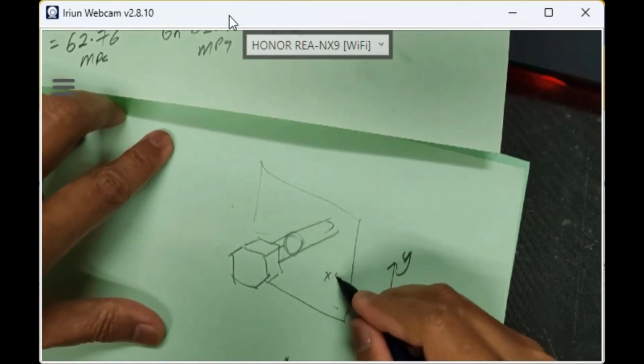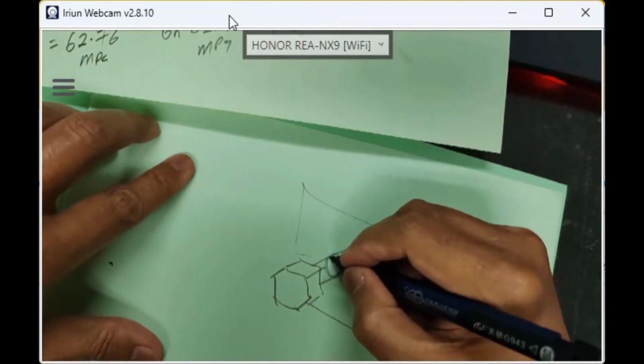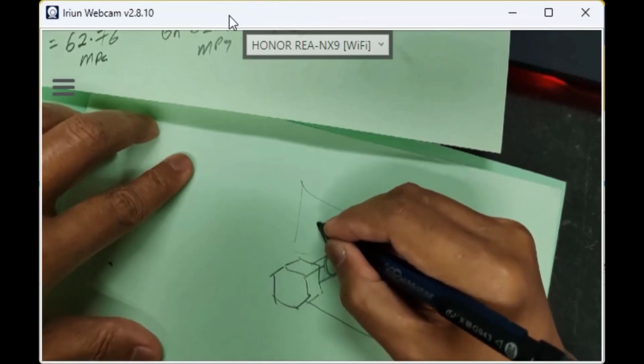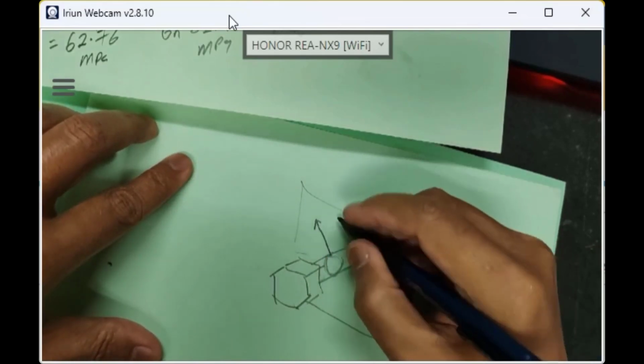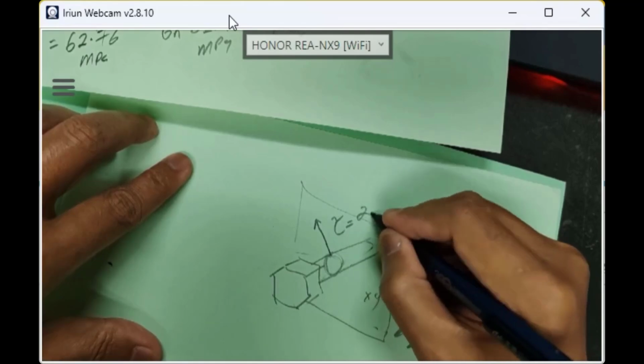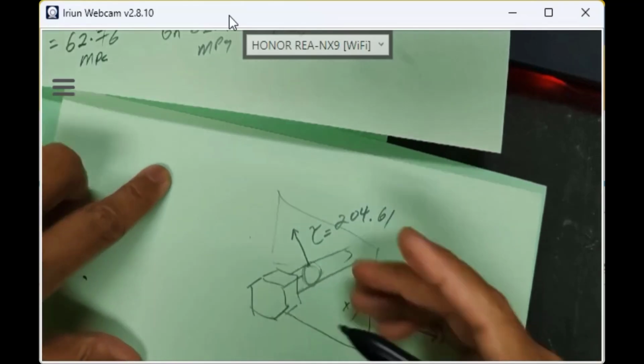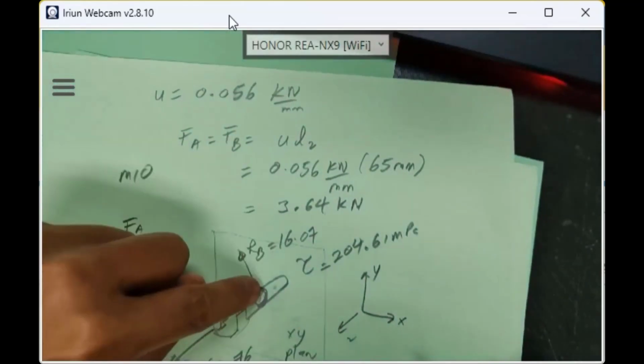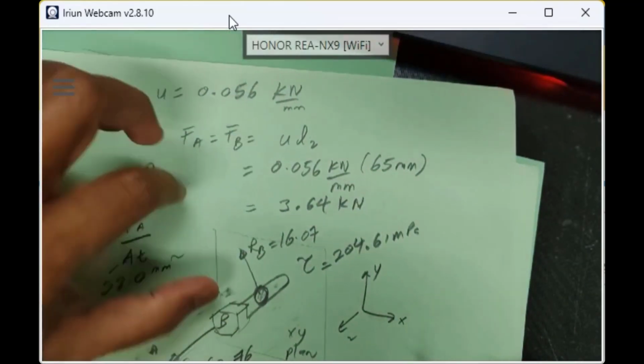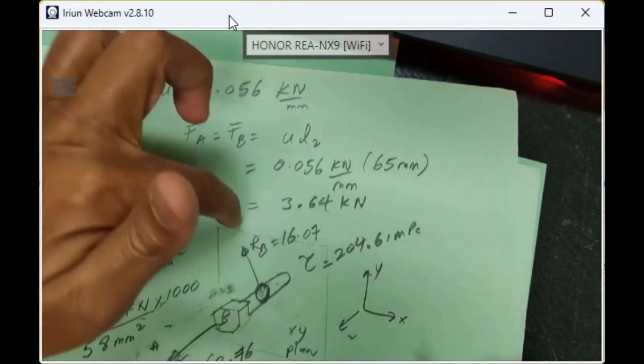Okay, on the XY plane we have the shear stress. We have here shear stress in this direction, tau is 204.61. Shear stress because of RB, that is now total vector RB 60.7 combined with direct shear and secondary shear, we have total vector.